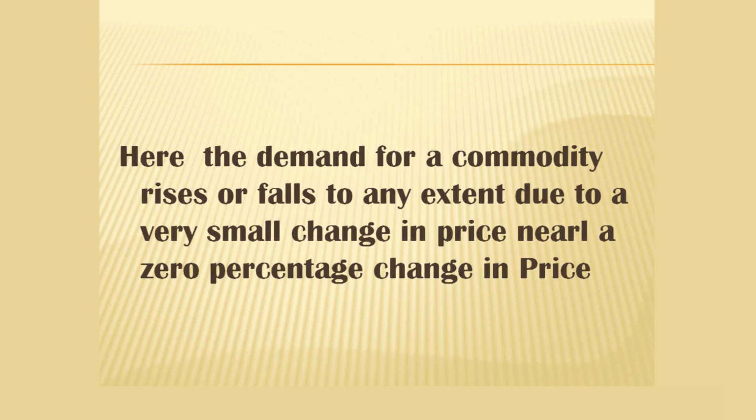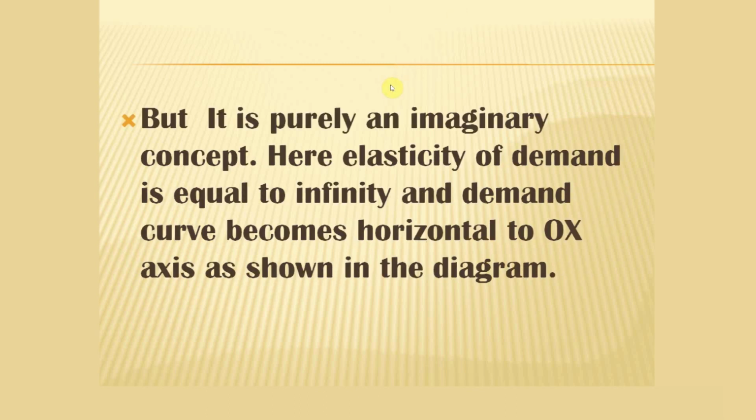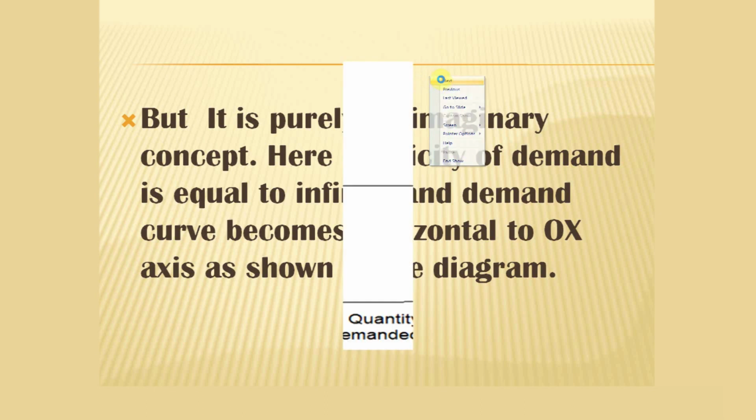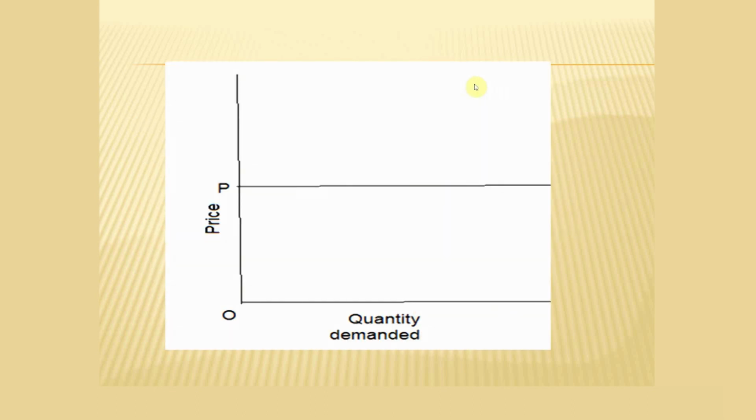That can be understood with the help of the diagram, where a change nearer to 0% in price leads to an infinite change in quantity demanded. In the diagram in the slide, we find that the demand curve becomes a horizontal straight line, parallel to the OX axis.